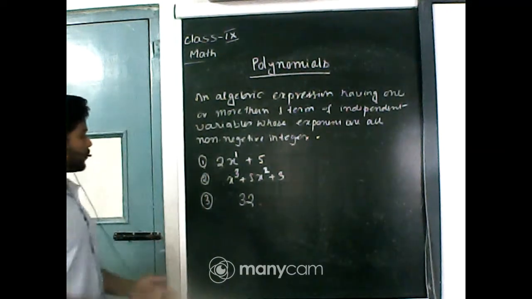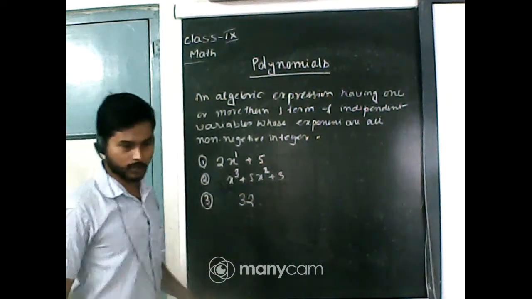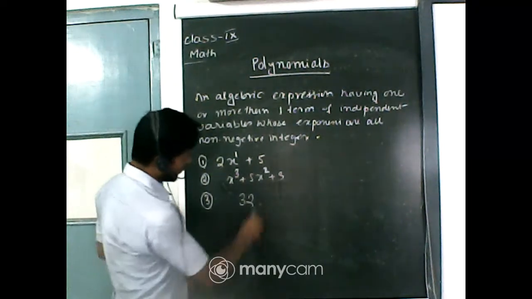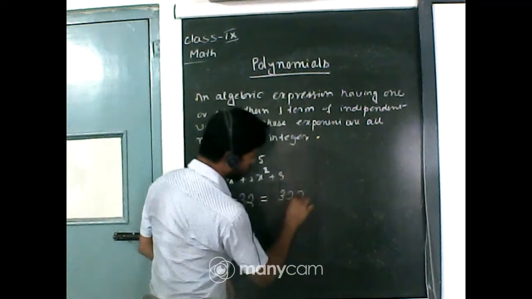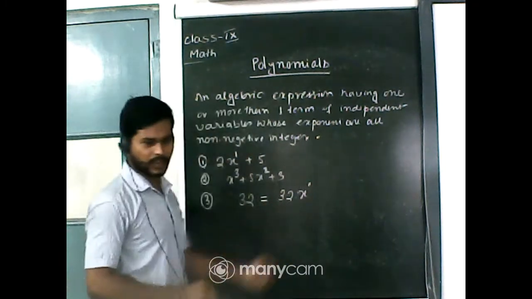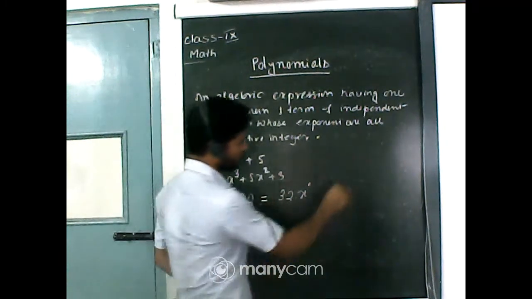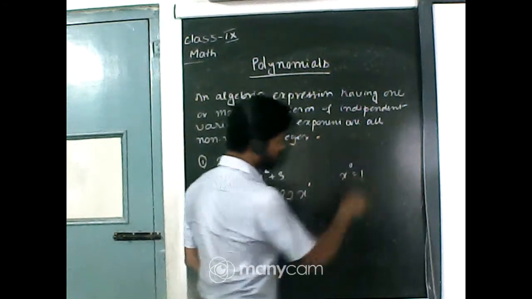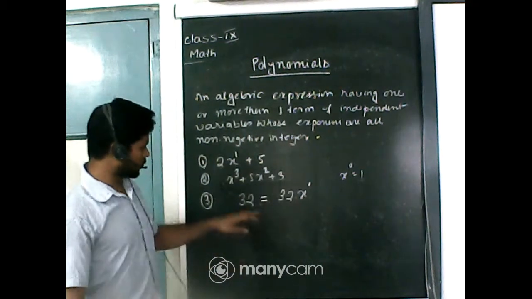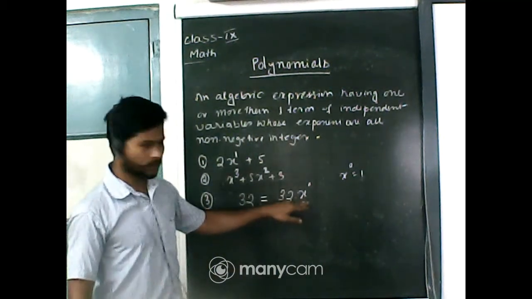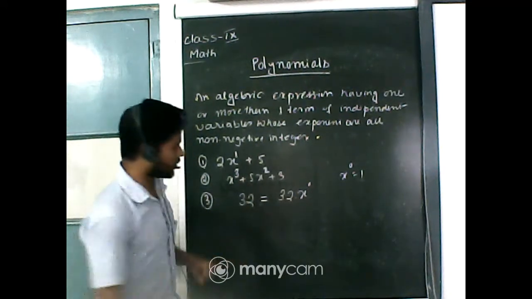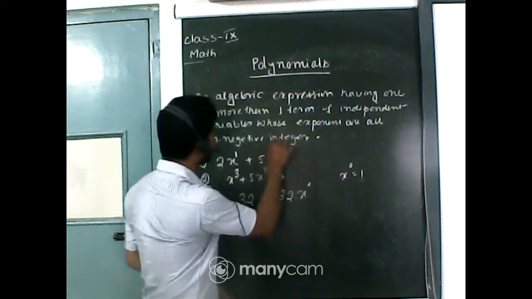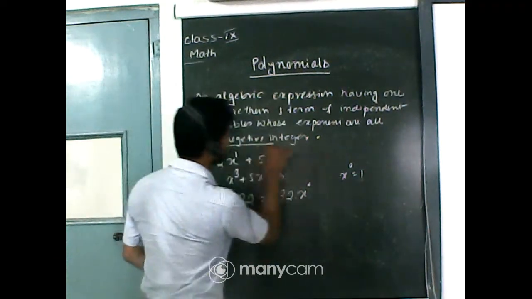Yes, actually we can treat 32 as a polynomial because 32 can be represented in the form 32 into x to the power 0, because we know that x to the power 0 equals 1. So this is also a polynomial. We can treat it with the variable x, and here the power of x is 0, which is a non-negative integer.